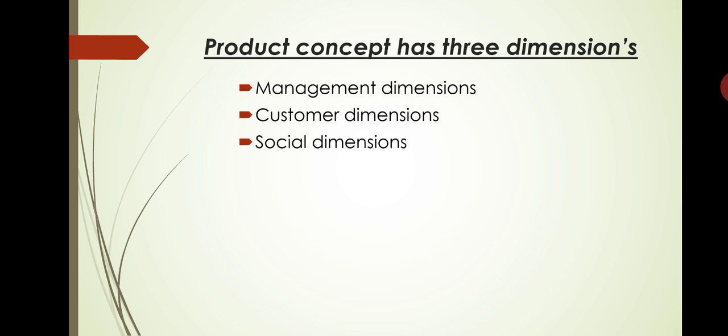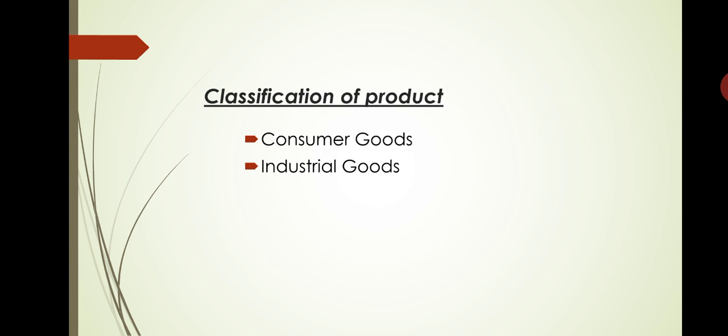So these are the 3 dimensions of product concept, that is management dimension, customer dimension and social dimension. Depending upon the purpose for which products are primarily intended to be used, products are classified into 2 main classes, that is consumer products as well as industrial products. So this is the traditional classification of products.